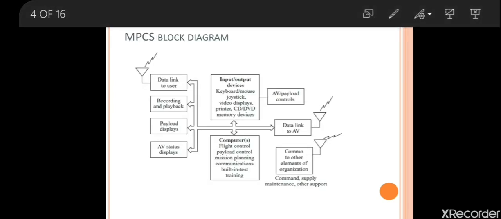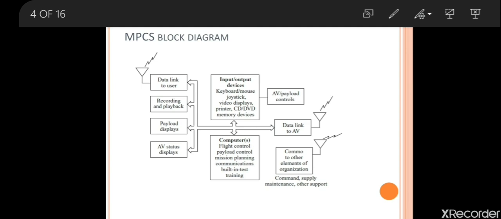So this is an MPCS block diagram. You can see the blocks, and we can start from the input. If you want to change the angle of deflection of the control surfaces, we can give it through the inputs only. Here we have the keyboard, mouse, joysticks, video players, printer, CD, DVD, memory devices. These are the input and output devices we are using. Through these input devices we give the input, and that input will be received by the computer.